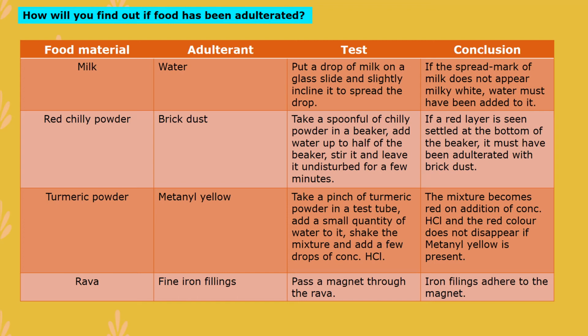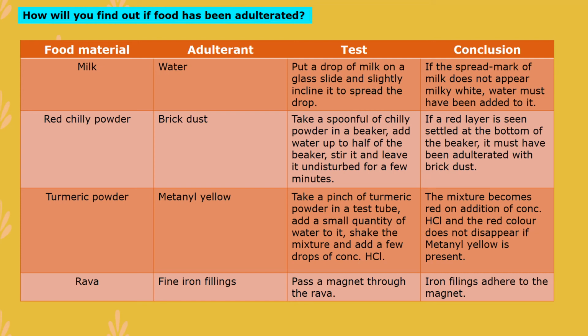Now the second food material is red chili powder. In that they are adding brick dust as an adulterant. For this test, take a spoonful of chili powder in a beaker, add water up to half of the beaker, then stir it and leave it undisturbed for a few minutes. If a red layer is seen settled at the bottom of the beaker, then it must have been adulterated with brick dust.